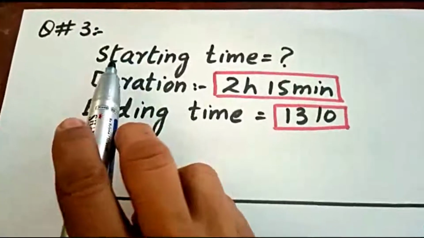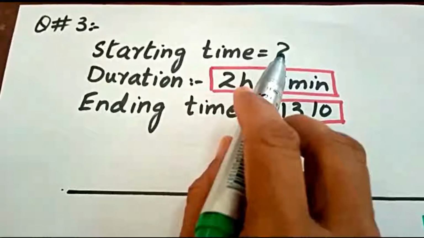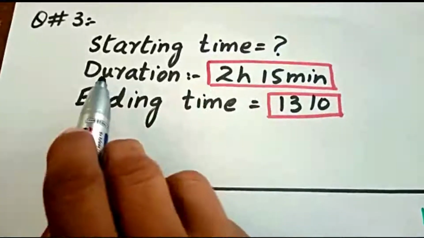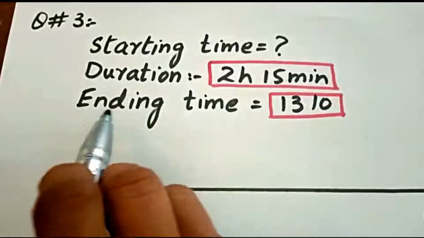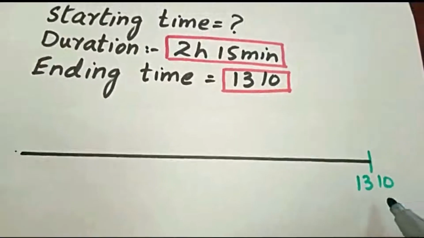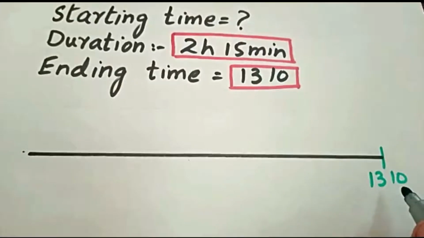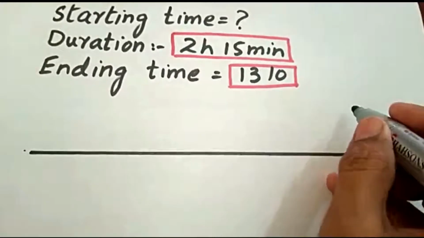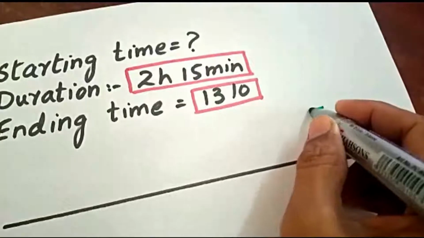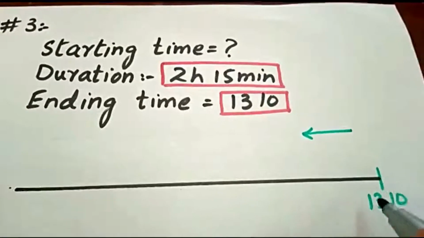But in this question number 3 starting time is not given. We have to find out starting time, only duration and ending time are given. Okay, that's why we have written ending time here at the end. But in this question we have to go reverse.